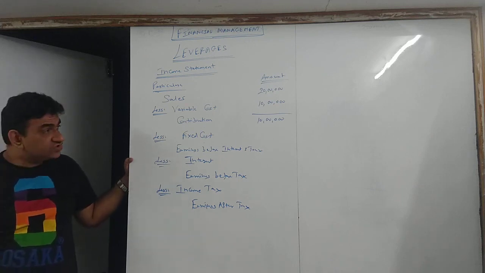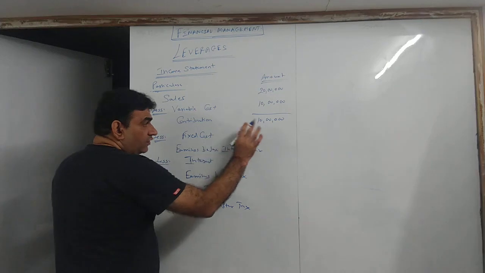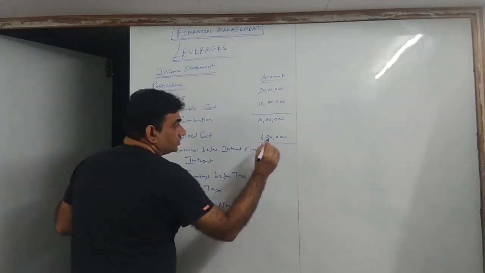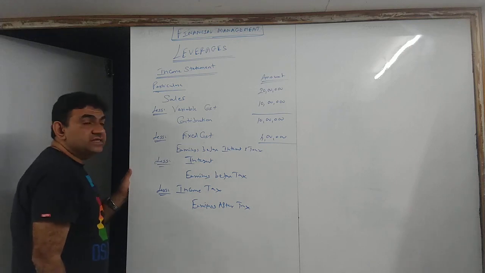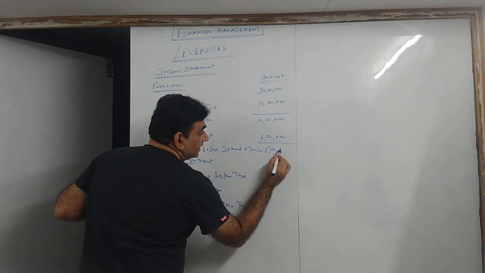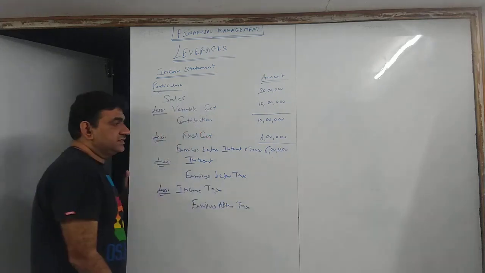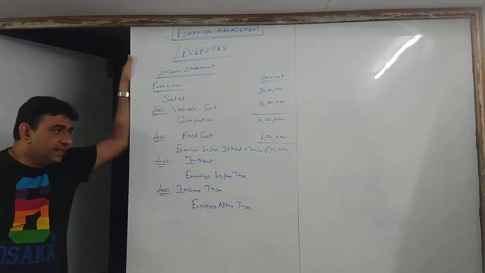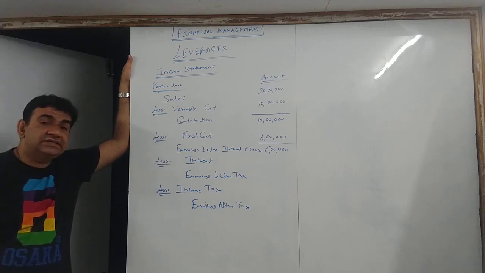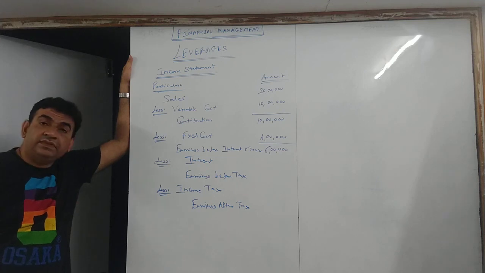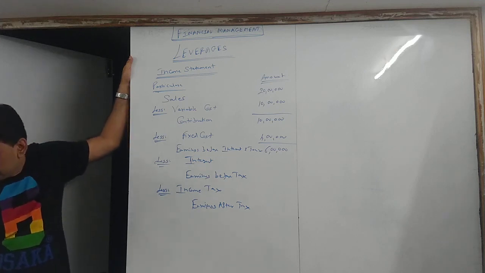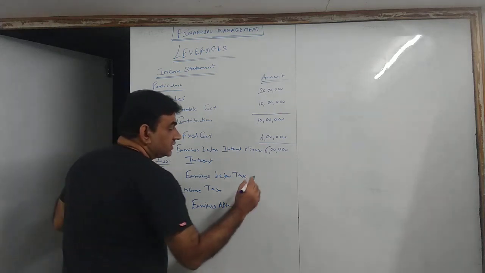Next, fixed cost is given 4 lakhs. From my contribution, deduct 4 lakhs ka fixed cost. So 10 lakhs minus 4 lakhs, my EBIT becomes 6 lakhs. From this, I will deduct interest. See the interest cost. How much it is?